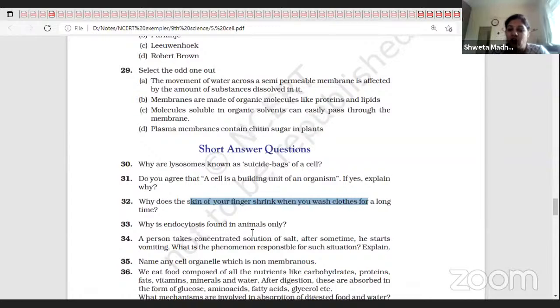A person takes concentrated solution of salt. After some time he starts vomiting. Why? What is the phenomenon responsible for such a situation? Takes means eats, drinks. So why does this happen?